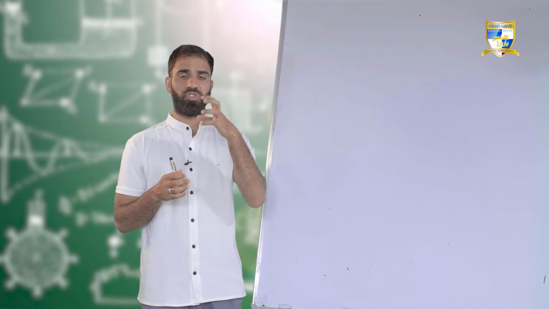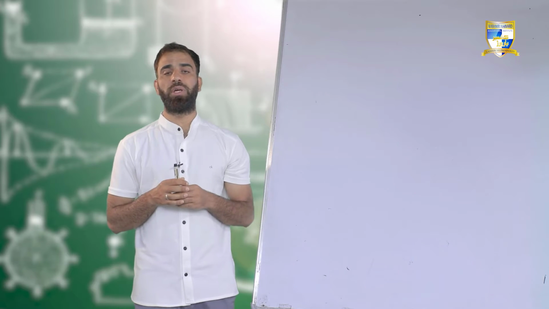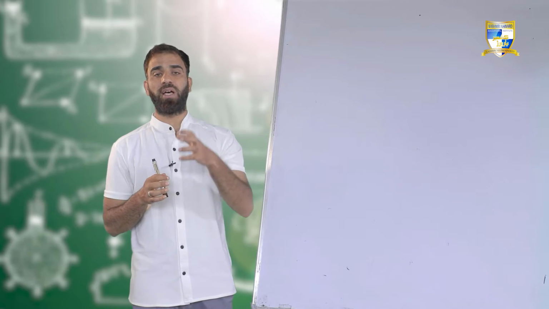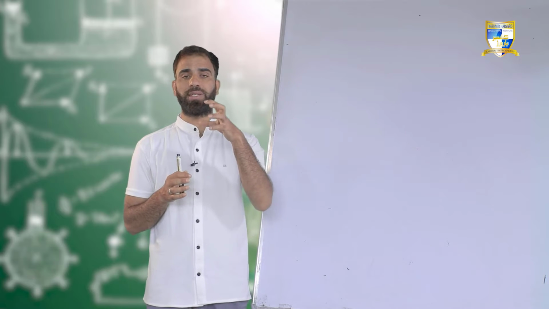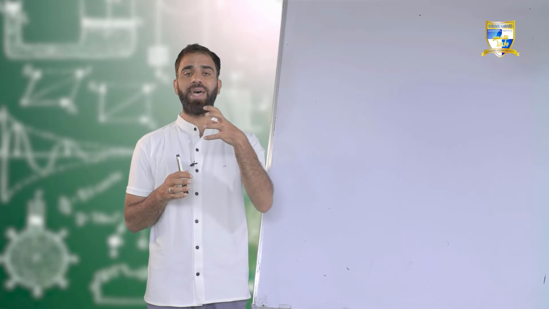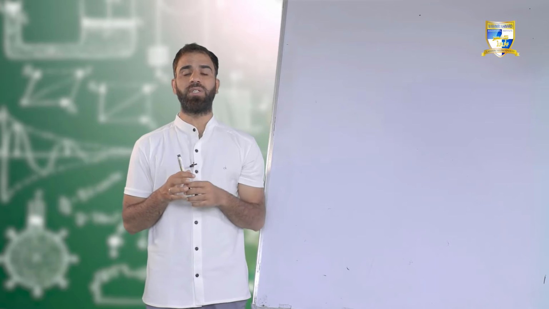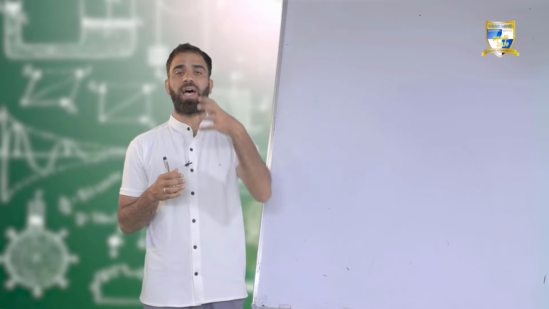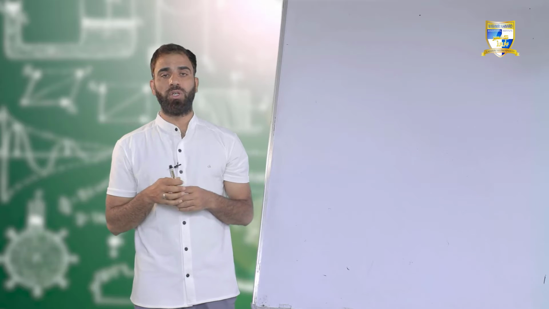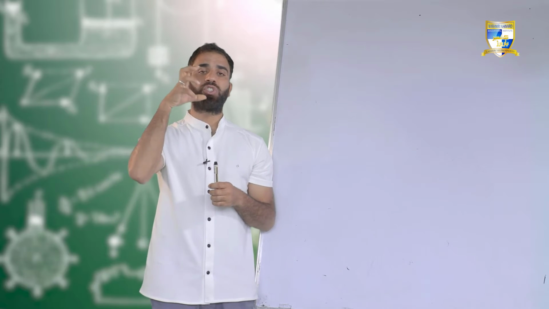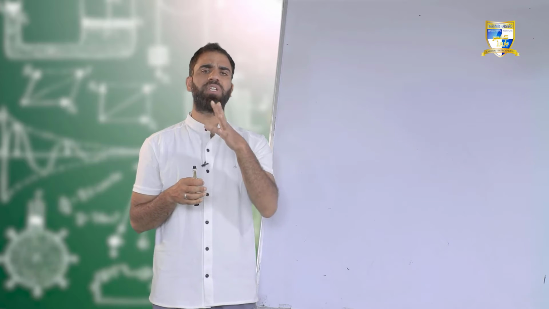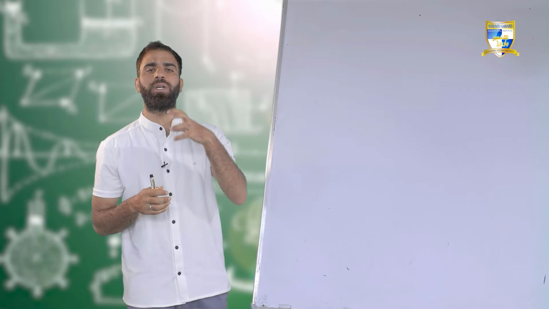And later on we divided the potential energy into two types. Number one, gravitational potential energy. Number two, elastic potential energy. In the case of gravitational potential energy, I told you it is the potential energy associated with a body due to its height. If you are giving some height to an object, you are doing work against gravity, so a sort of energy gets stored in it. That energy is known as gravitational potential energy. Simply, gravitational potential energy is due to its height.